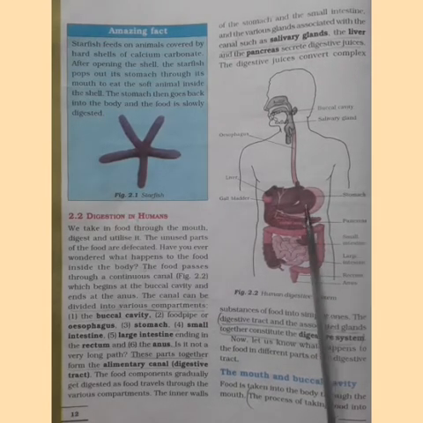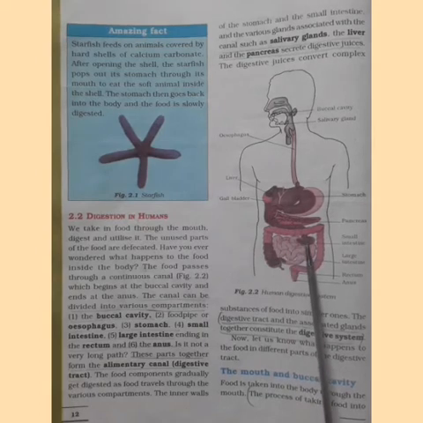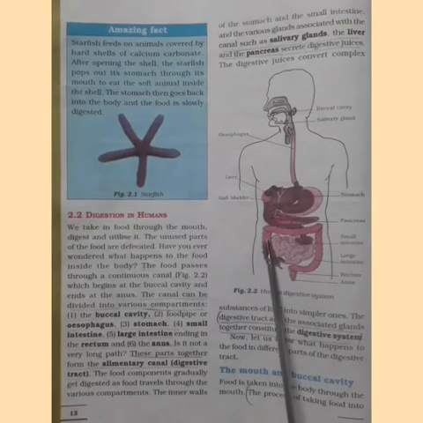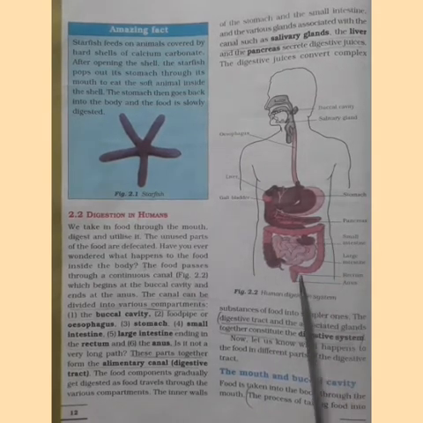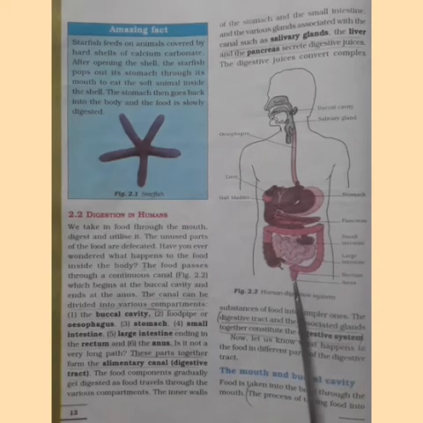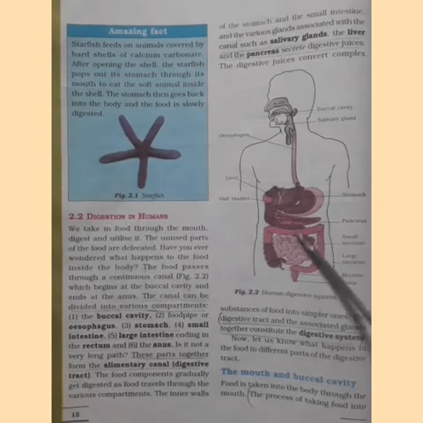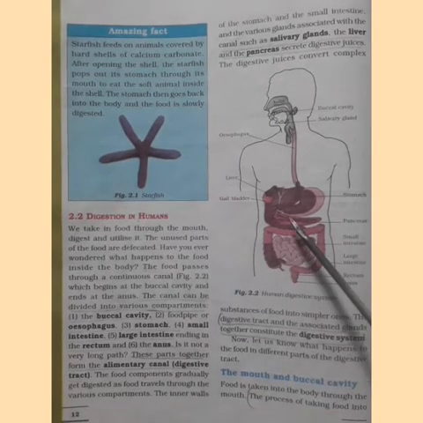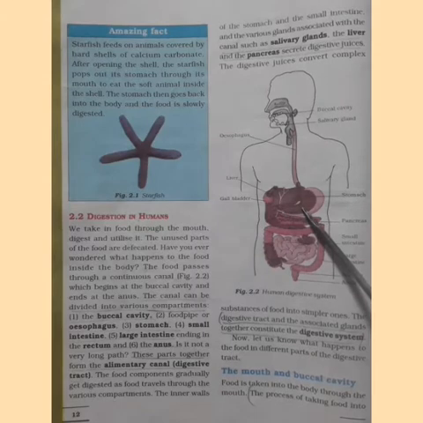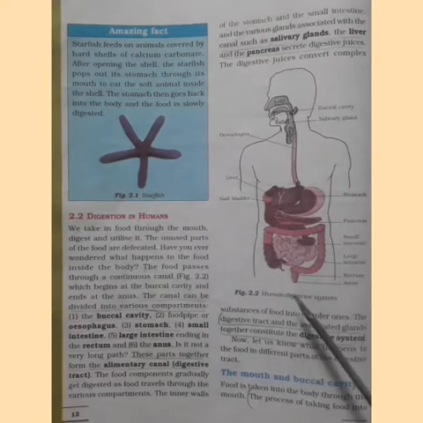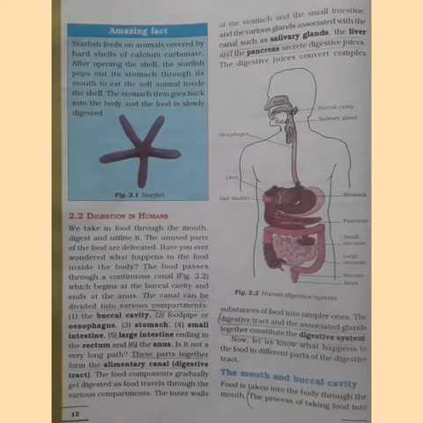The buccal cavity extends into the esophagus and you can see the liver, gallbladder and the esophagus empties into the stomach. The stomach thereby continues into the small intestine. Thereby the small intestine continues with the large intestine. And the other parts of the large intestine are rectum and anus. So coming to the digestion in humans, we have different organs for the process of digestion. Each organ has a specific function to do. So this system, from the buccal cavity to the anus, is known as the digestive system or the digestive tract.